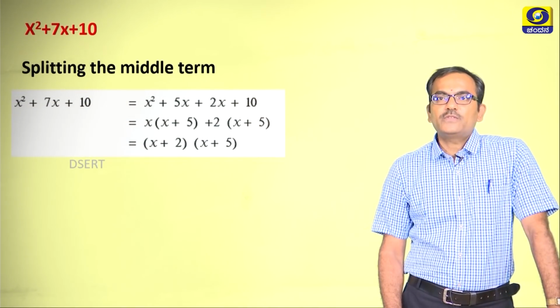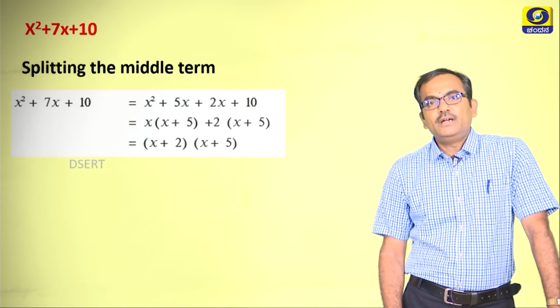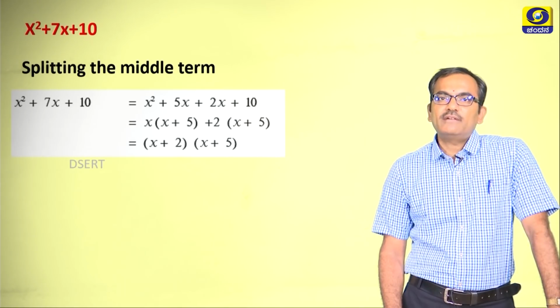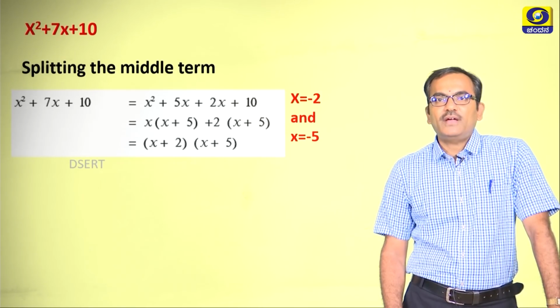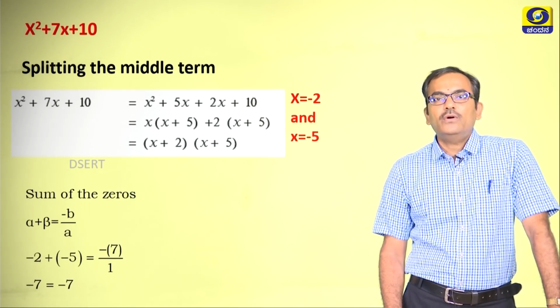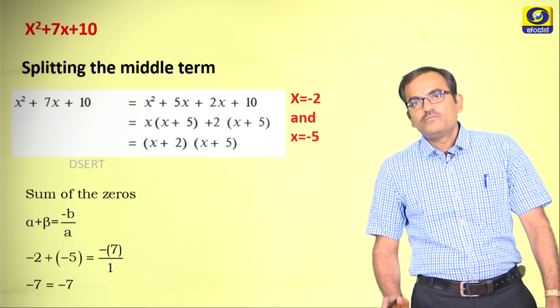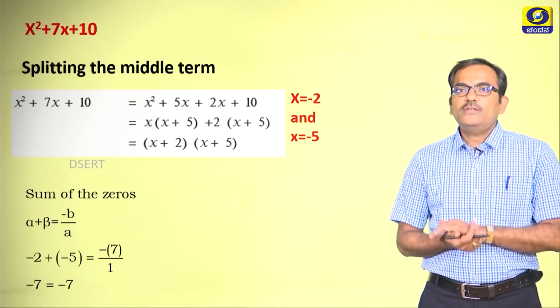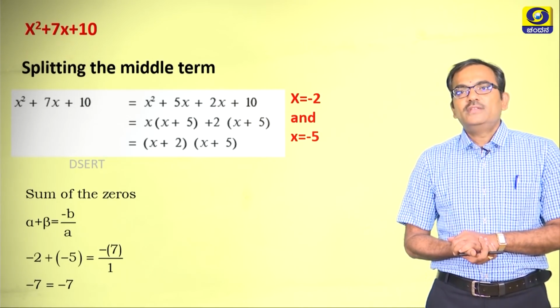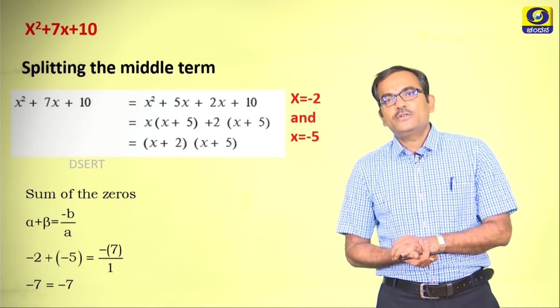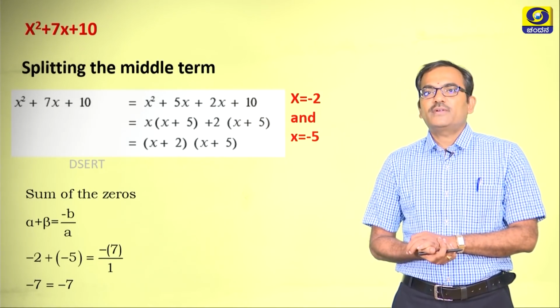Now, let us split this middle term 7x as 5x and 2x, and ultimately we get x plus 2 into x plus 5, and when equated to 0 we end up with the zeros as x is equal to minus 2 and x is equal to minus 5. These are the two zeros, x is equal to minus 2 and x is equal to minus 5.